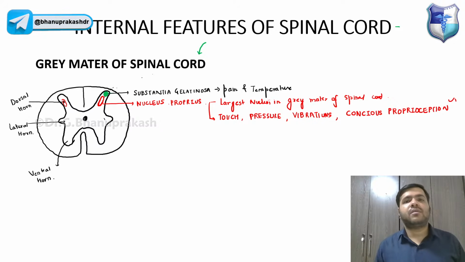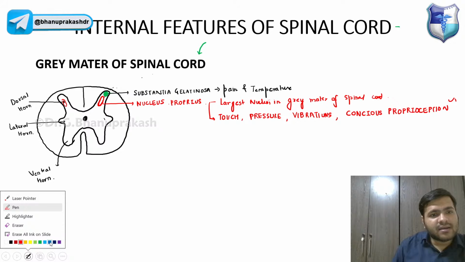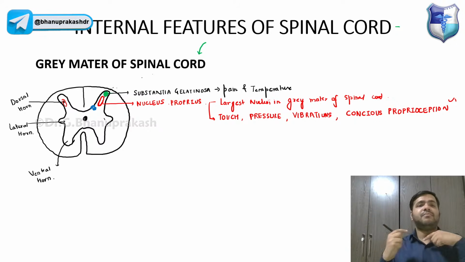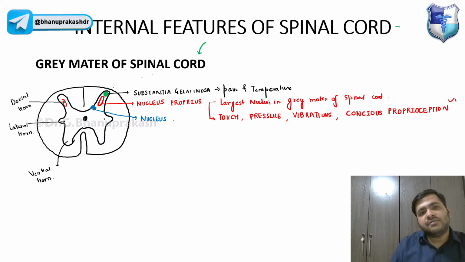Now guys, after this, we have one more nucleus which is slightly projecting towards the back in the dorsal column. Again, the name is based on the location where it is projecting on the dorsal horn. It is like pressing the dorsal horn posteriorly, and that is why it is called nucleus dorsalis.